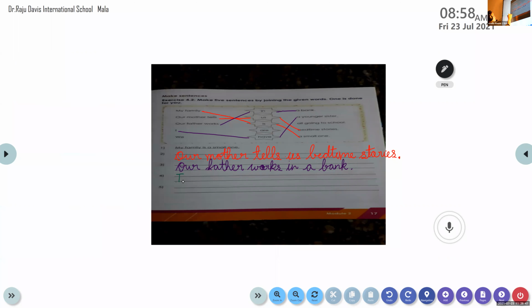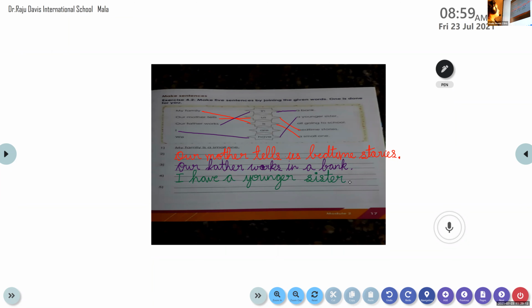Likewise, we need to choose the apt words which can be connected to a particular phrase. I have a younger. You need to check which all options will go with the option that is given to us. I have a younger sister. Well done, my dear students. Very good performance.